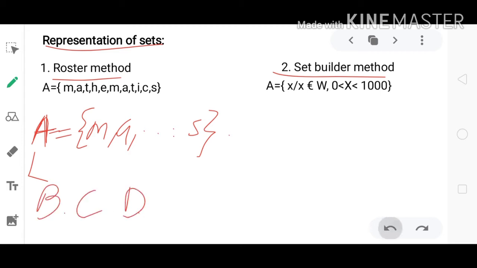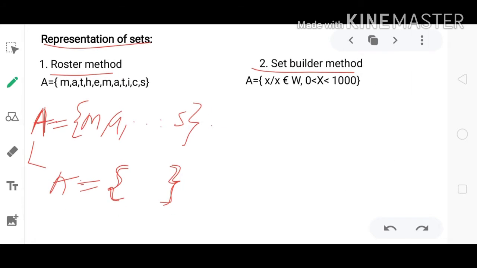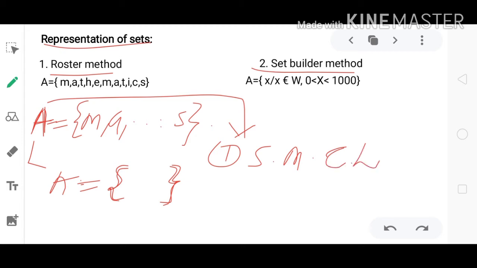Now next, the second point: a set is represented with curly braces or flower brackets. The first point is that the set name must be capital letters, or uppercase. The second one is that a set is represented with curly braces or flower brackets.